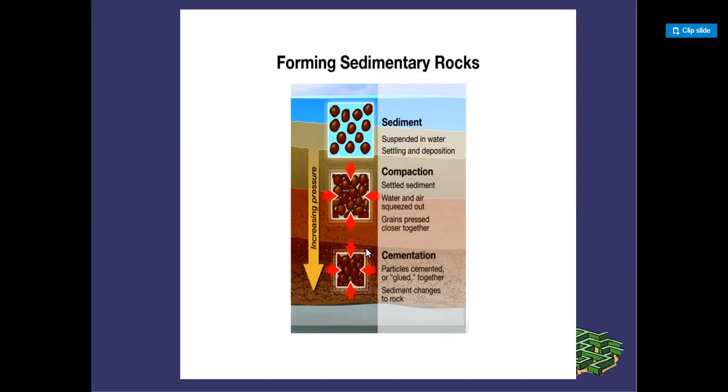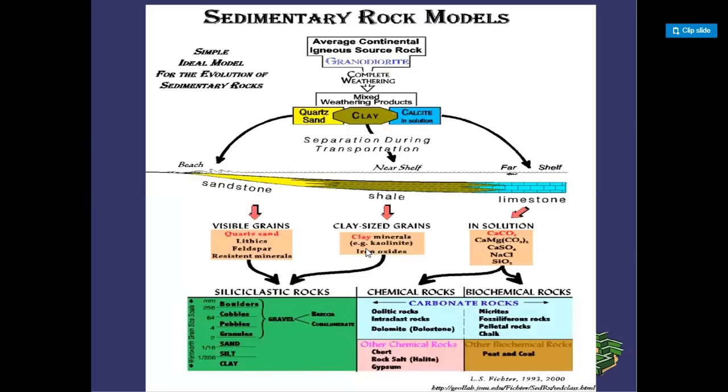Now, these are the sedimentary rock models, an ideal model for the evaluation of sedimentary rocks. Average continental igneous source rock: here, granulite, weathering produces quartz sand, clay, and calcite in solution, with separation during transportation to beach and shelf.